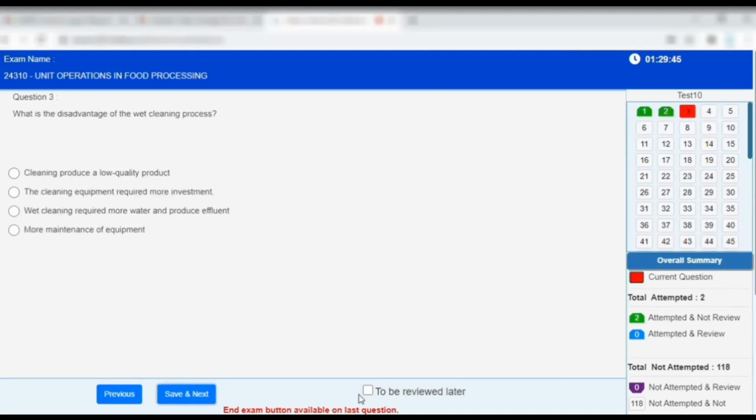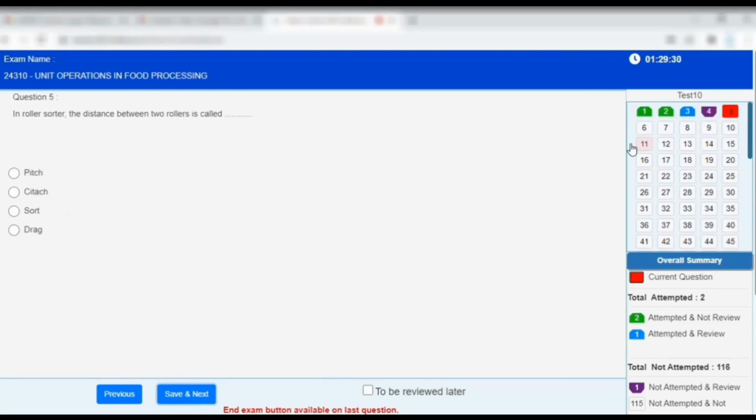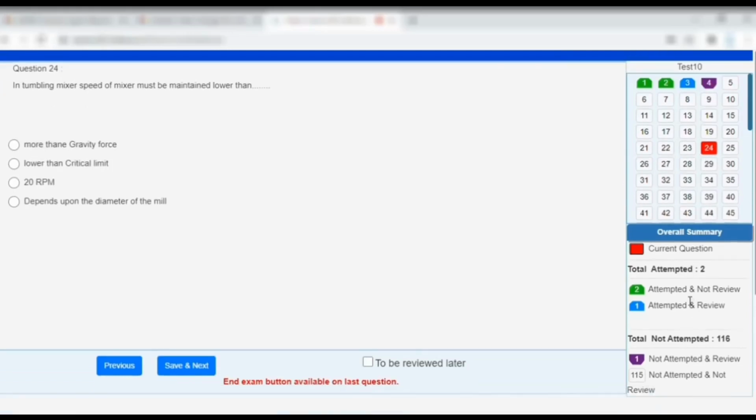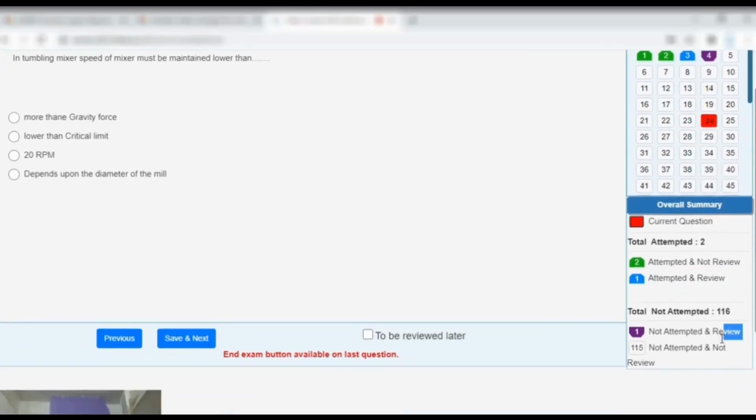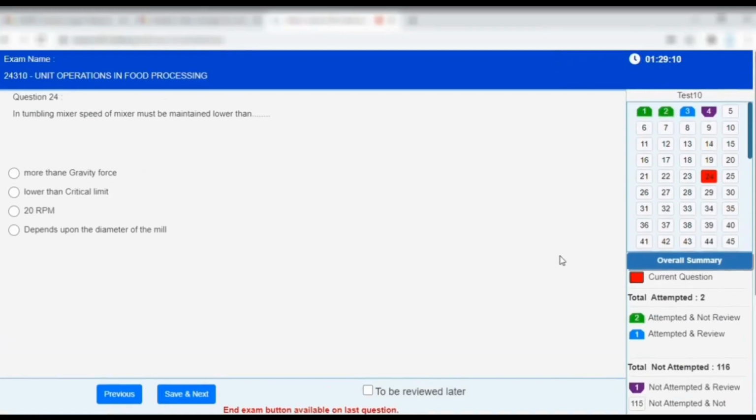You can easily navigate between questions by using the Save and Next button. You can also mark certain questions for review in case of confusion. You can easily jump to a distant question by clicking on the digit which is present at the middle right of the screen. There are certain color codes which denote the question status. For example, red is the current question, green is attempted, blue is attempted and marked for review, and purple is not attempted and marked for review.